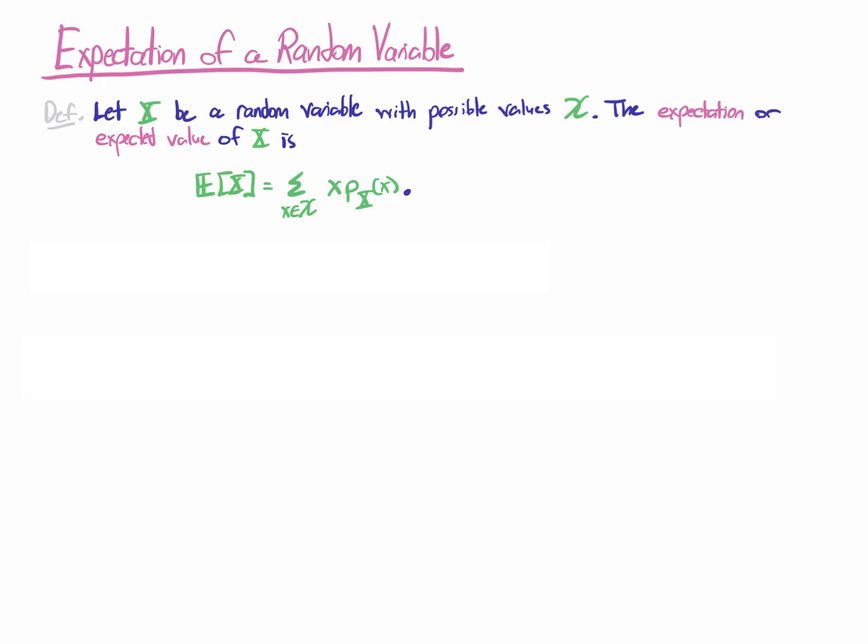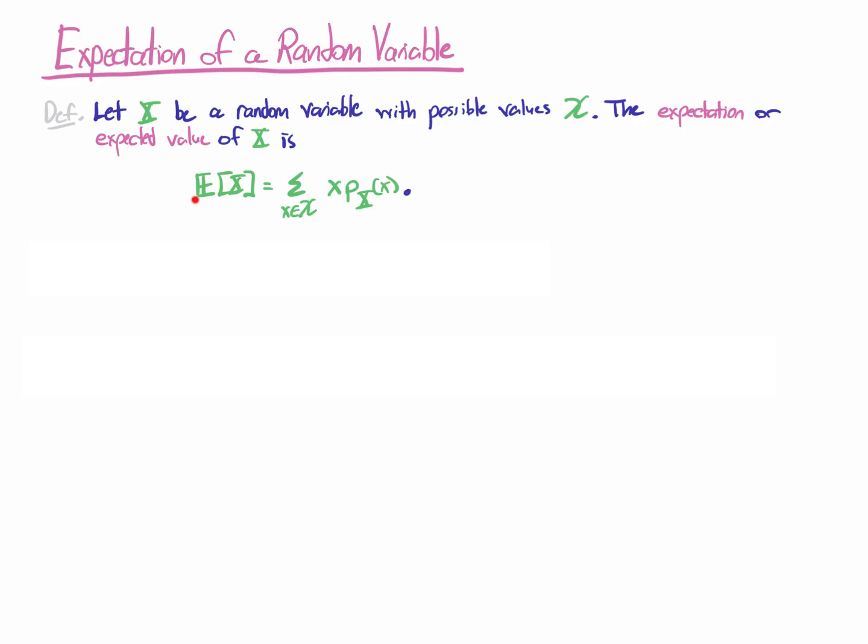So, definition: let X be a random variable with some set of possible values that here I've notated as fancy X. Then the expectation, or expected value of X, these mean the same thing, is defined as follows.